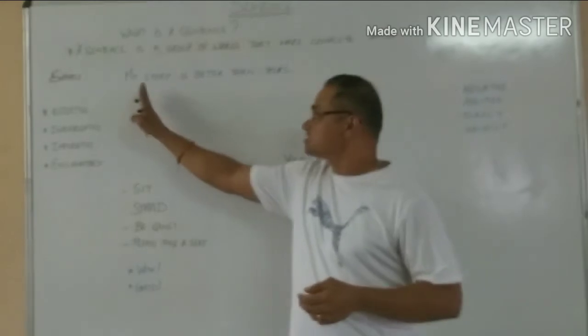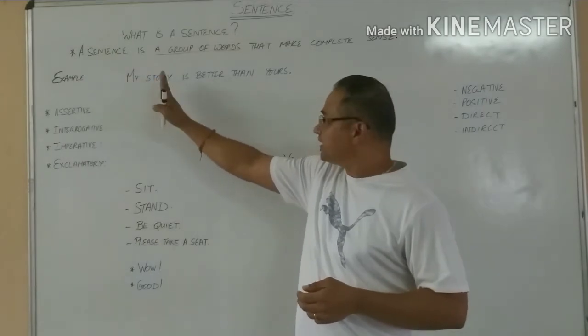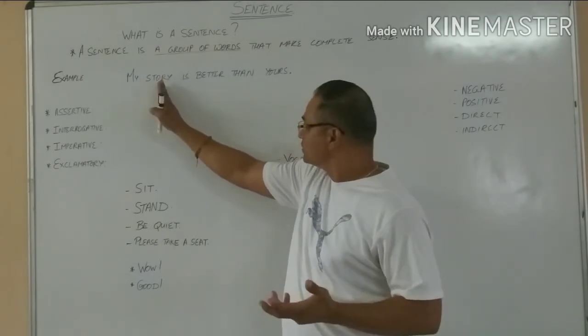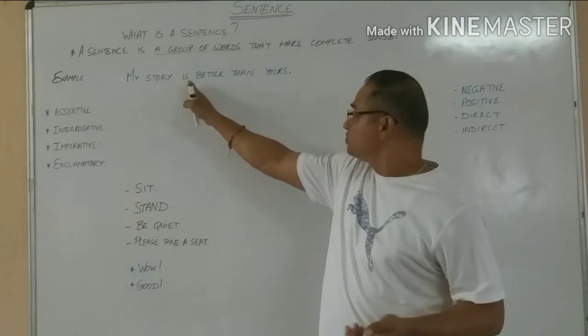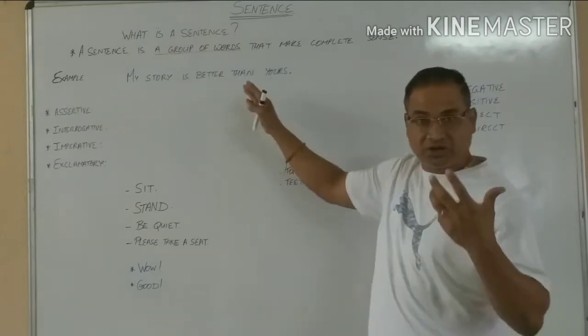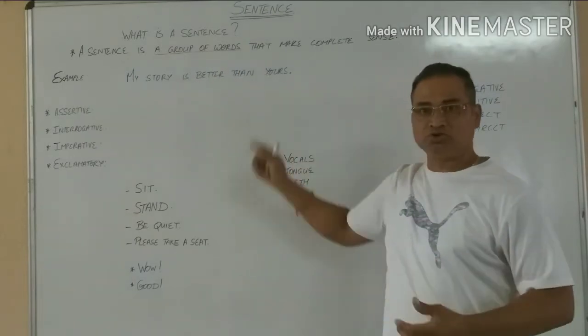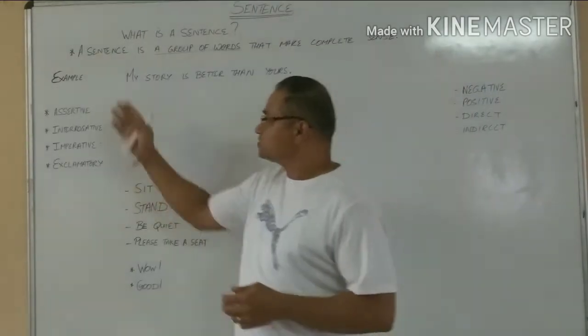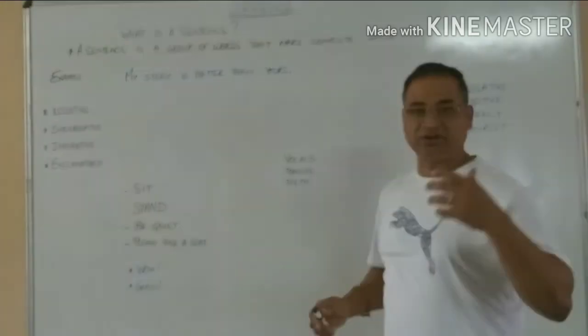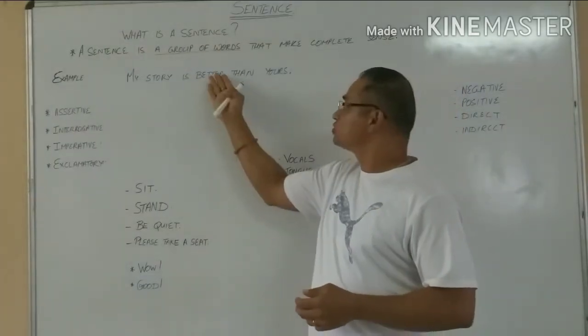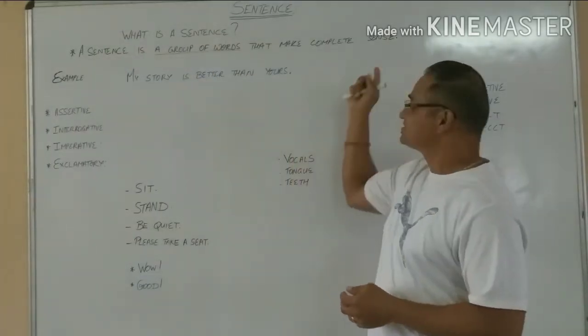Now in this sentence, I have an adjective, I have a story which is the subject, is the verb, better than is a degree of adjective, and yours is the object. Now this is my example. My story is better than yours. It is a complete group of words that make complete sense.